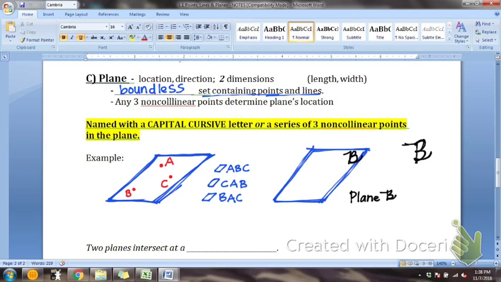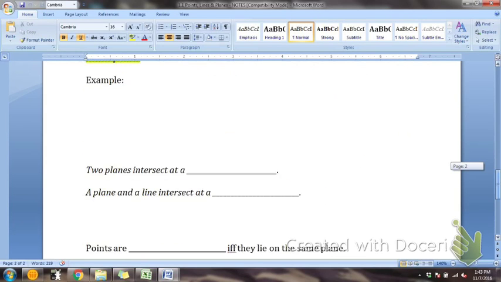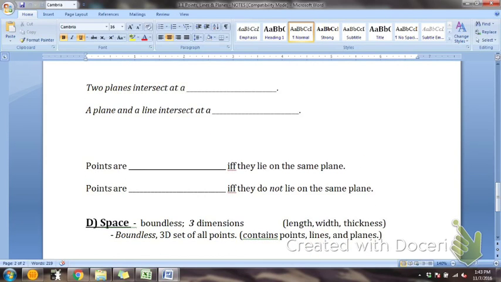Okay. 2 planes intersect at a what? Okay, I want you to think about this. I'm going to draw this. I don't want you to draw this yet. I want you just to look at my drawing up here. 2 planes. If you have 2 planes that want to crash into each other, not airplanes, but pieces of paper. Think of 2 pieces of paper.